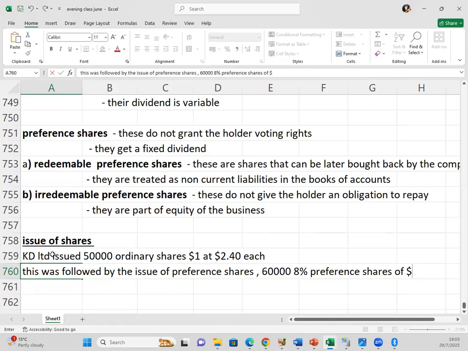If the question doesn't mention, the assumption is they are irredeemable. If they are redeemable, the question would mention. So preference shares of 80 cents, we can say 80 cents at $1.50 each.